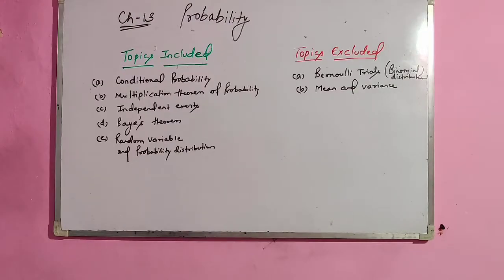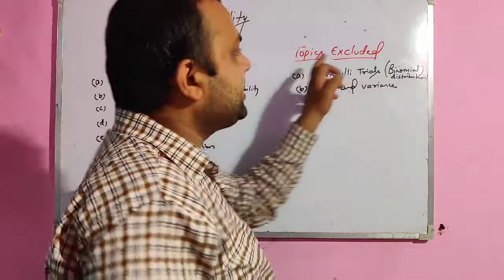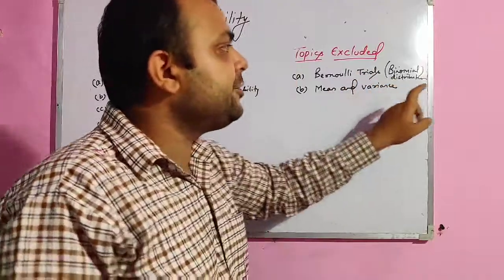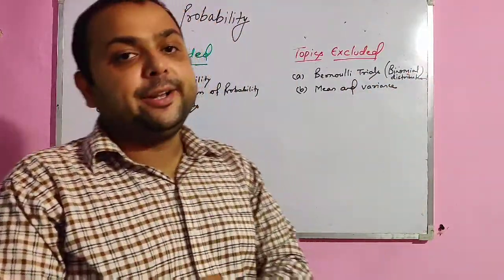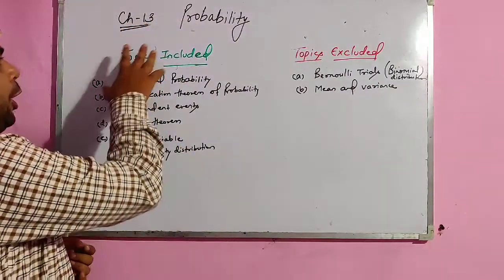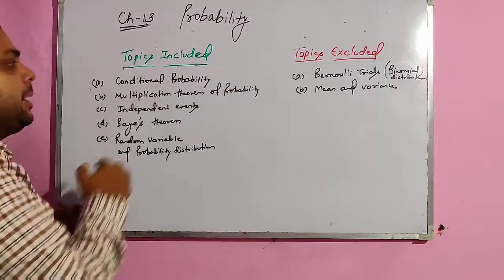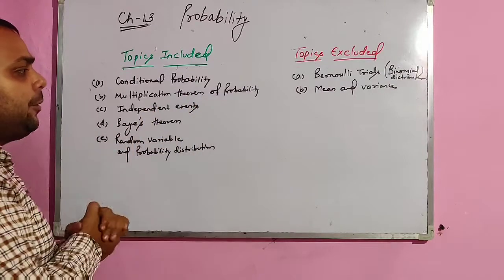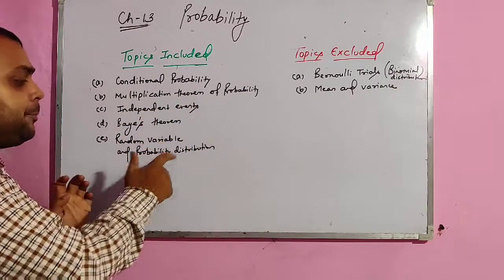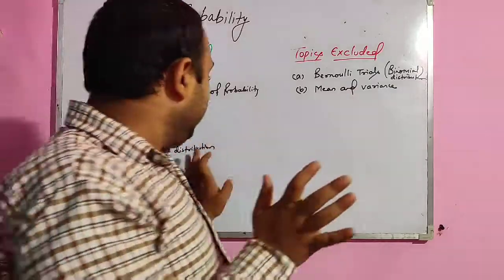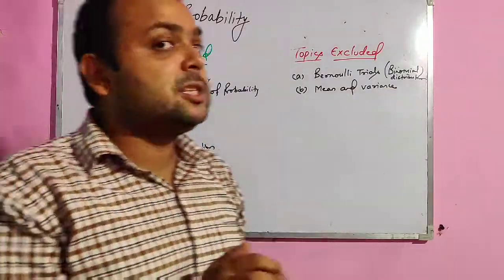In chapter number 13, probability, topics that are excluded are Bernoulli trials, which is also the binomial distribution, and mean and variance of probability distribution. The topics that are still included are conditional probability, multiplication theorem of probability, independent event, Bayes theorem, random variable and probability distribution. But in this probability distribution, mean and variance will not be asked